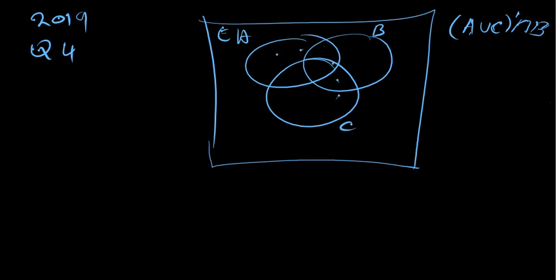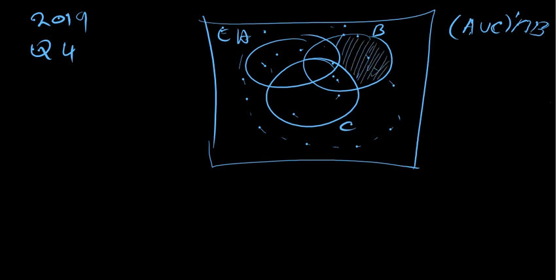Remember our A union C is this whole part. Then complement that, you're talking about anything outside here, including this part of B. That's our A union C complement. Then we should also shade the whole of B. Then we ask ourselves, where are they meeting? It's just basically this part.